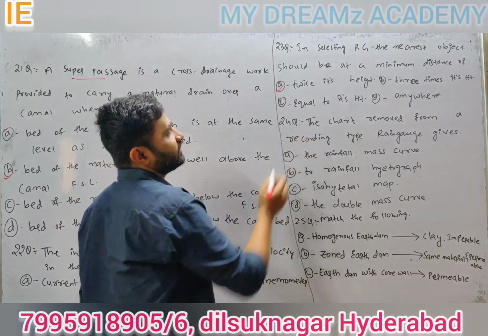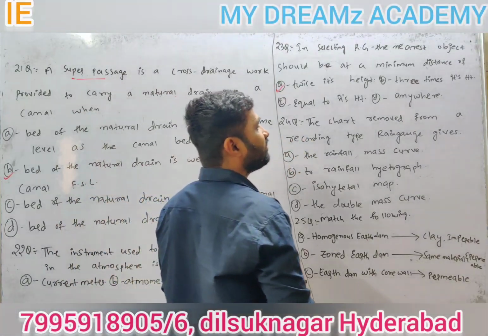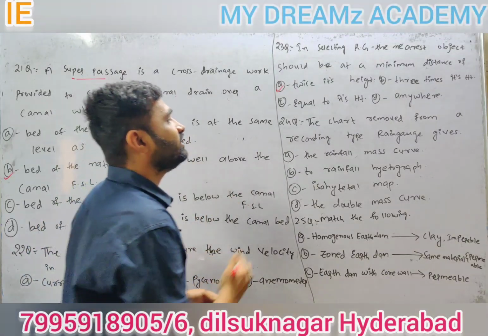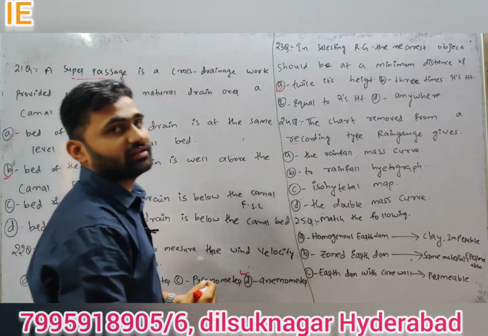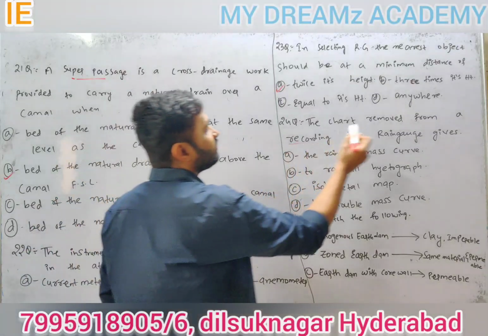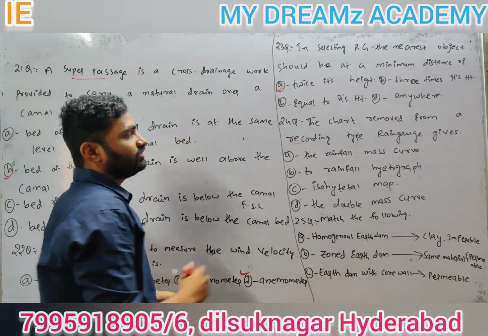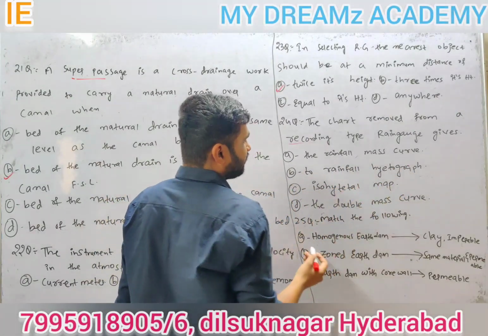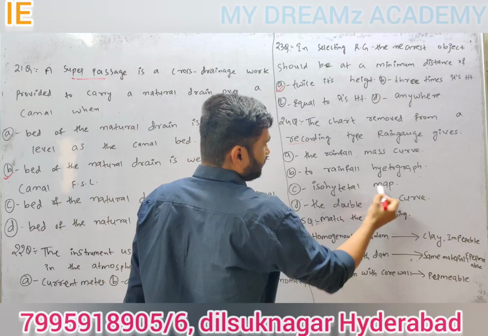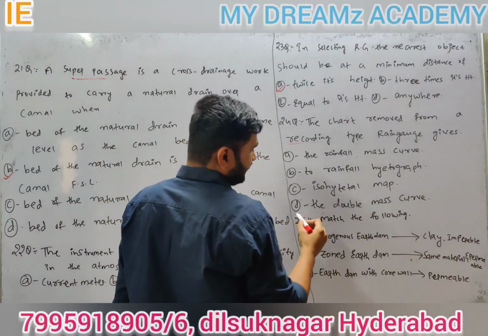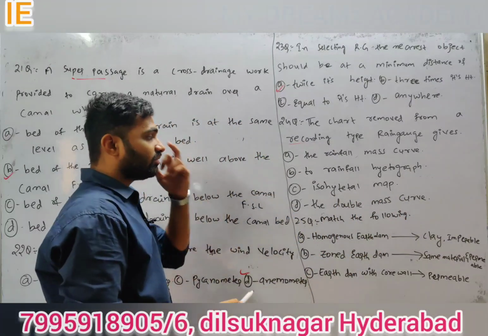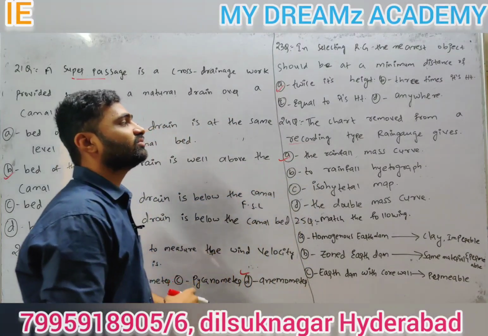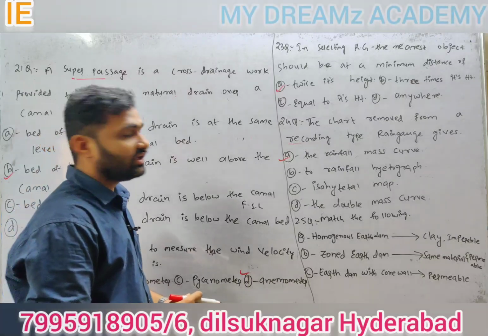24th question. The chart removed from recording type rain gauge. You have to see whether they gave recording or non-recording in the question. The chart removed from a recording type rain gauge gives A, the rainfall mass curve; B, rainfall hyetograph; C, isohyetal map; D, the double mass curve. So the answer is the rainfall mass curve.